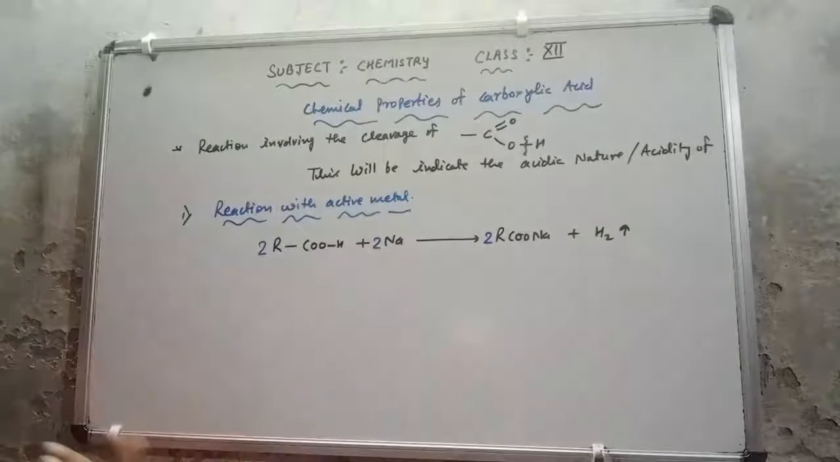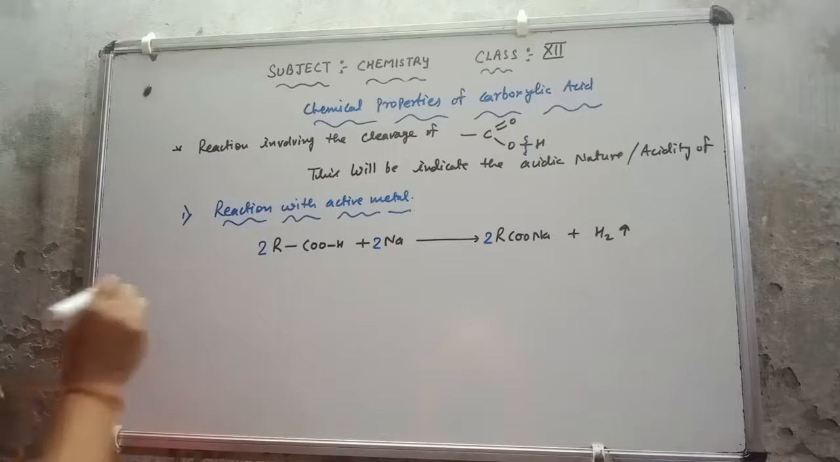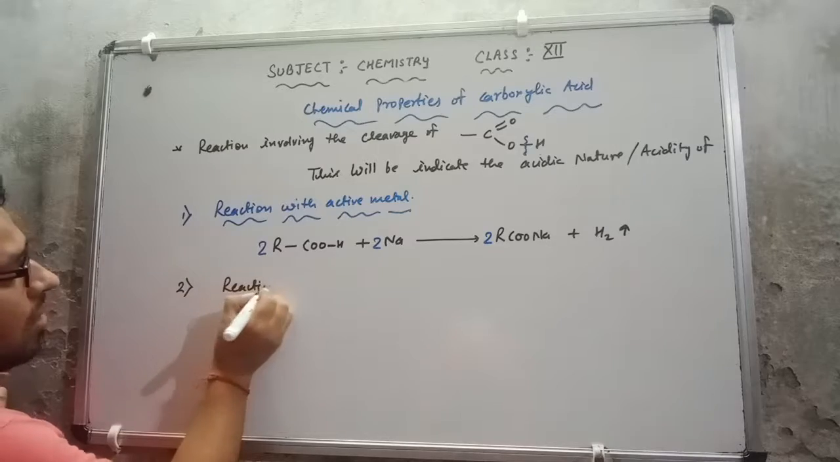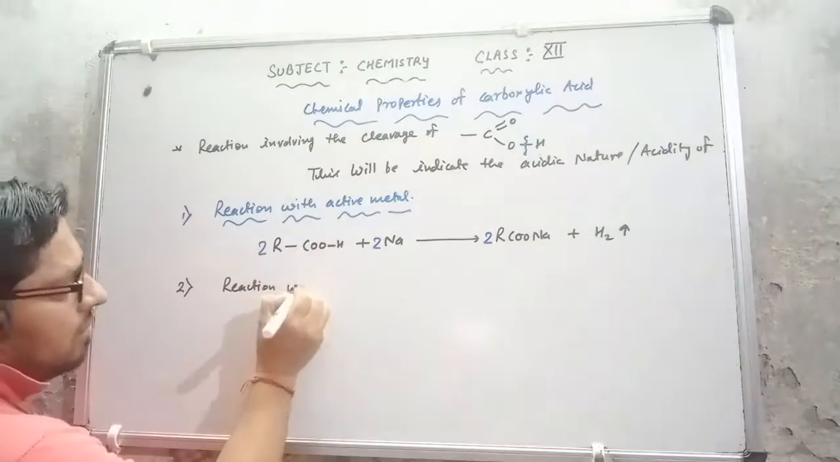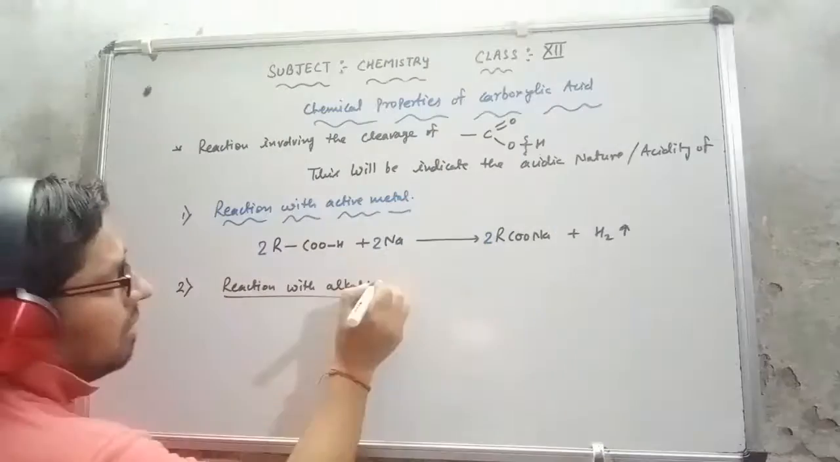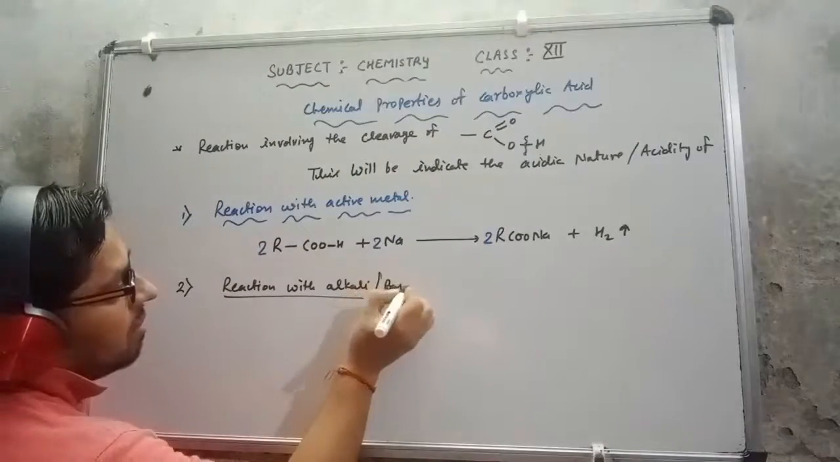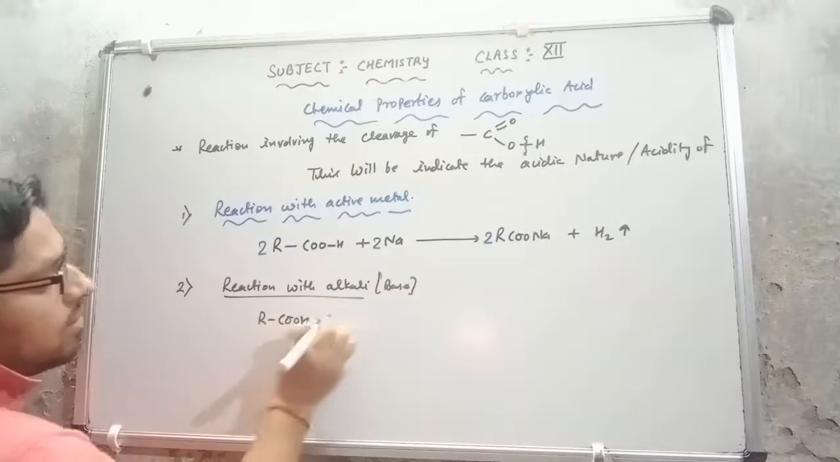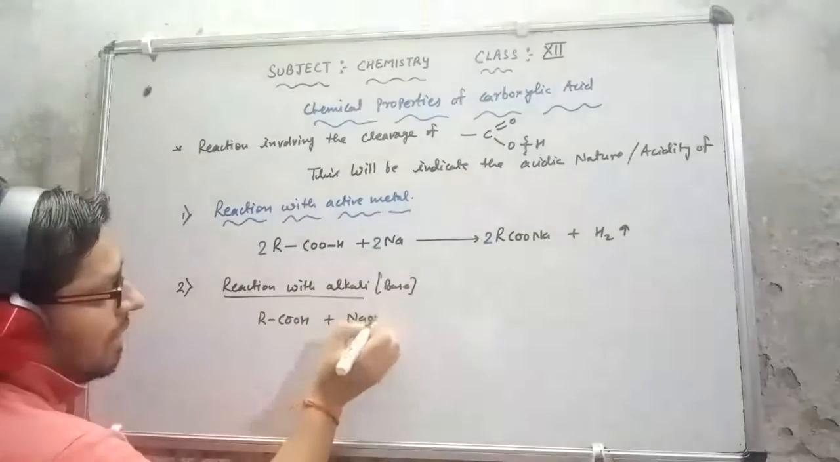Now after this, the second point is the reaction with base. The second point is the reaction with alkali, or I can say reaction with base. Alkali simply means a water soluble base. This is RCOOH, and suppose this is the base NaOH.